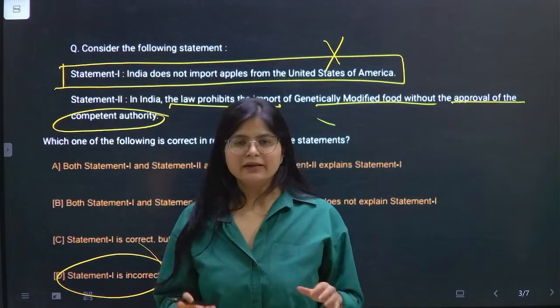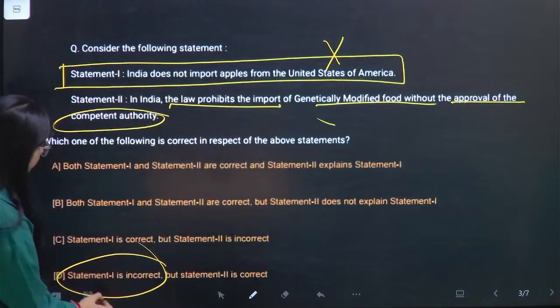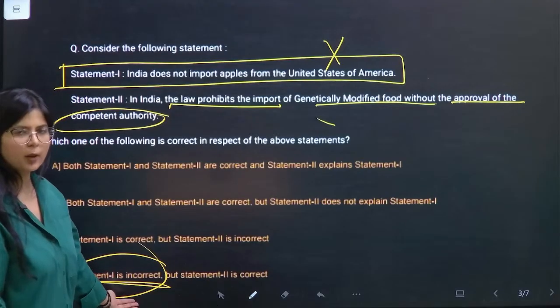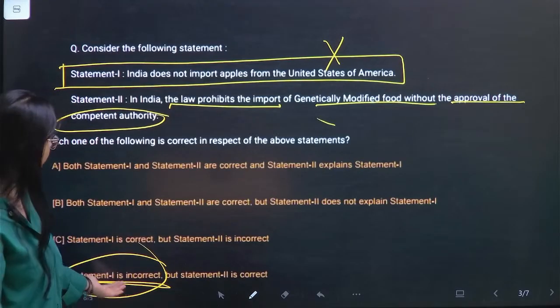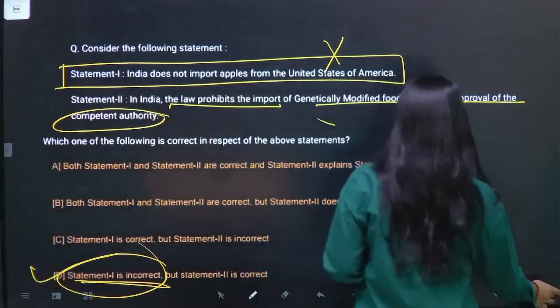But the point is, if I am making the first statement incorrect, the only option left with me, statement 1 is incorrect, is the only option which I can deduce from all the options available in front of me. So D is correct. This is how you have to eliminate.